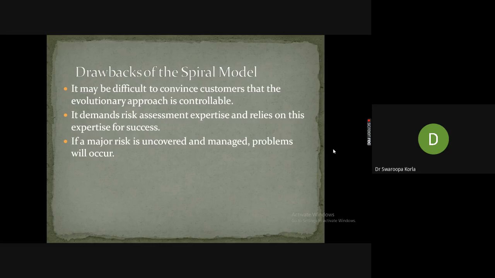When you start the analysis or implementation phase, we normally conduct an FTR, a formal technical review, which is conducted among the customers and software developers. We inform the customer at every step: these are the requirements, these are the technologies selected, this is the platform selected for implementation. What makes the evolutionary approach controllable is that we control it according to the spiral model guidelines.